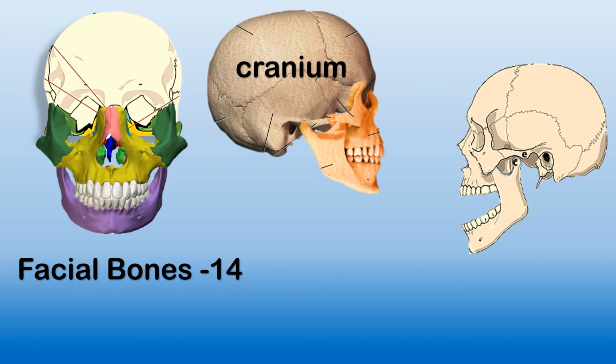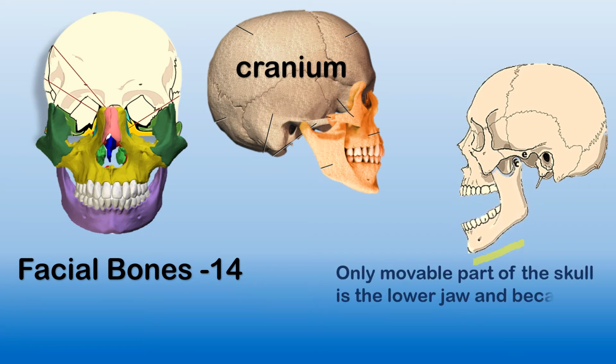The lower jaw is the only movable part in the human skull. Yes, children, you can see here on the screen. The lower jaw, which is part of the human skull, is the only movable part. And because of this we can eat and we can talk. Is it clear?